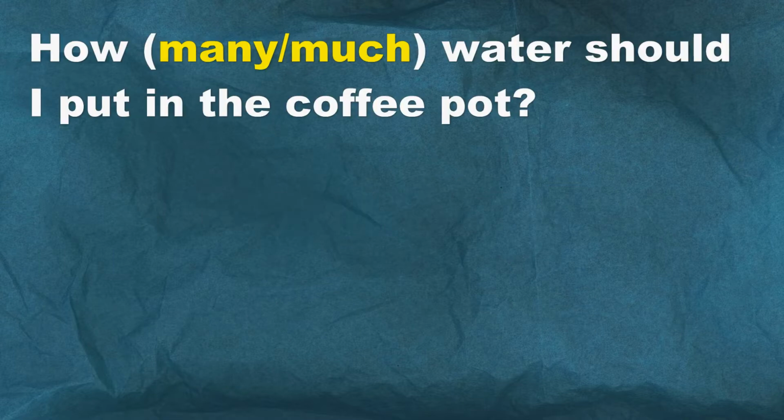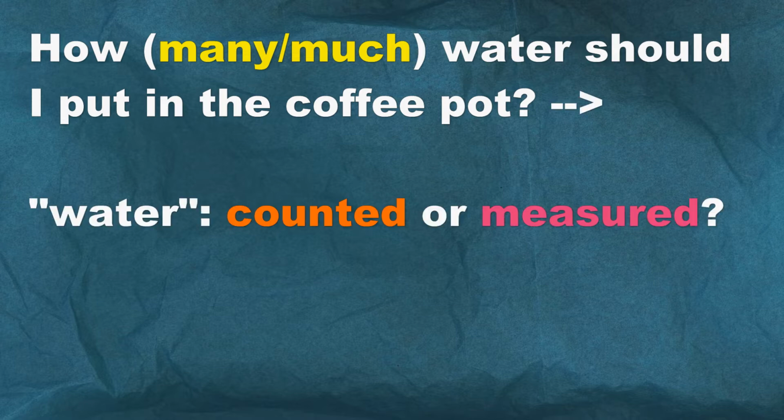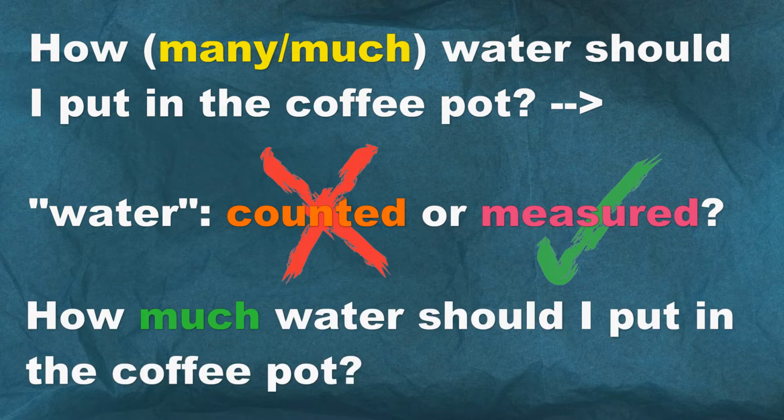Example 6. How much water should I put in the coffee pot? Well, is water counted or is it measured? Well, look at the word. There's no plural form used there, right? So it's not counted, it's measured. So we would use much. How much water should I put in the coffee pot?